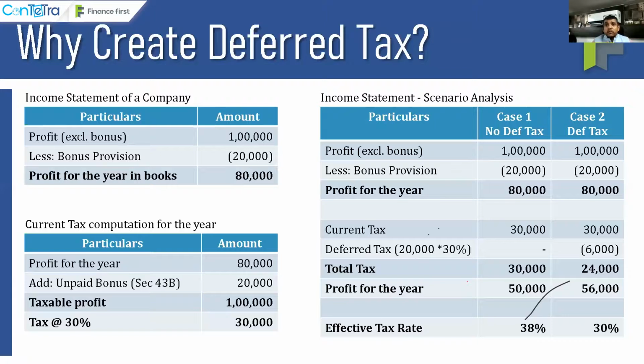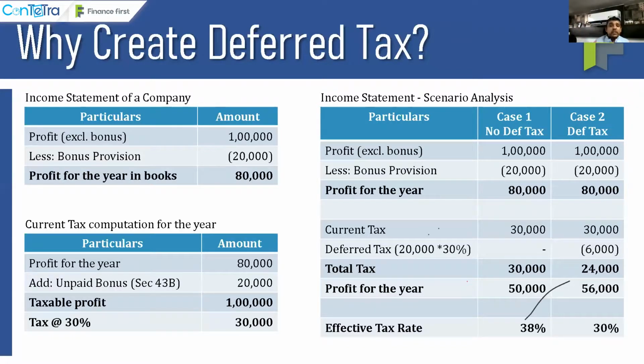So this 20,000 becomes a temporary difference. So when I talk about temporary differences, those are items which are going to get reversed in the subsequent years or at some point of time. Now, traditionally, you would have heard about the term timing differences, temporary differences. All of this is one and the same. And the simple concept of deferred tax is you create a deferred tax asset or a liability based on future tax consequence.